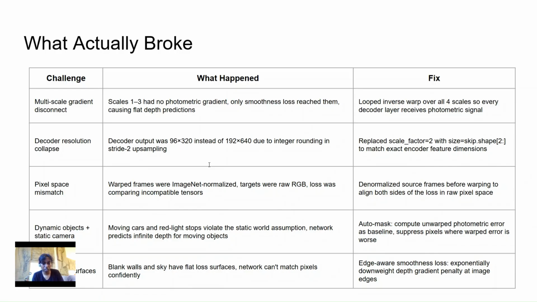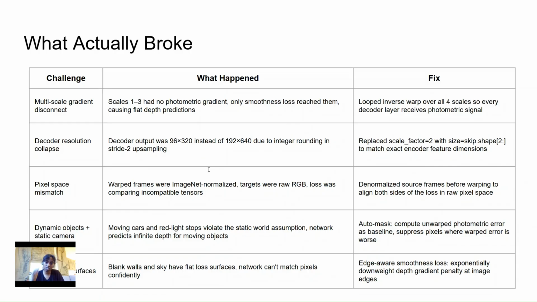What I initially implemented was computing the warp once using the full resolution depth map, and then reusing that single set of warped frames for all of the other disparity maps. The problem that happens here is that the three lower resolution scales actually had no connection to the photometric loss whatsoever, and the only gradient they received was from the smoothness loss.